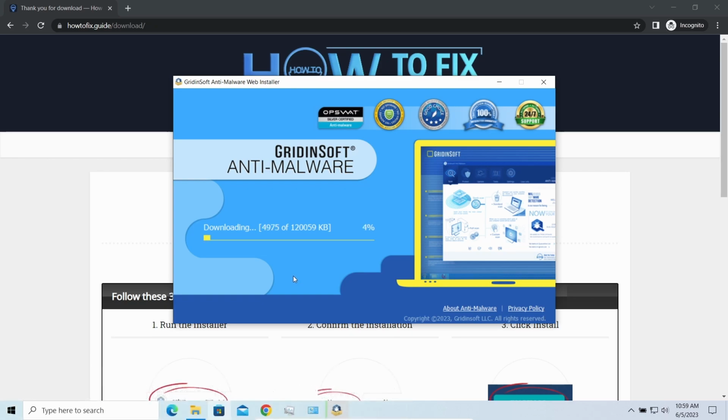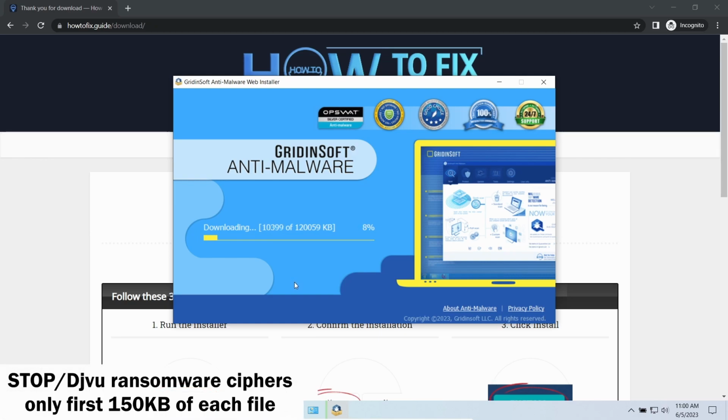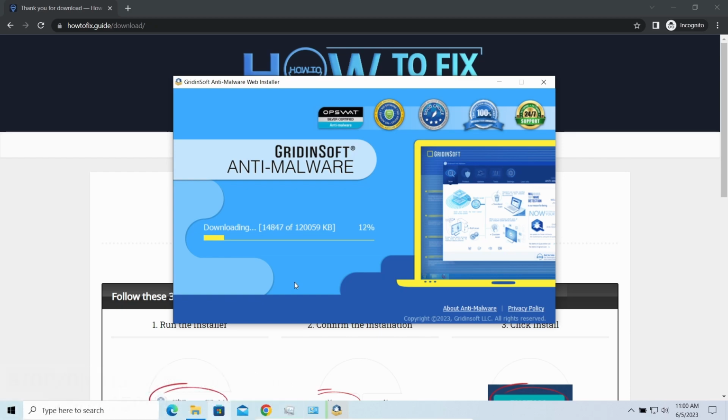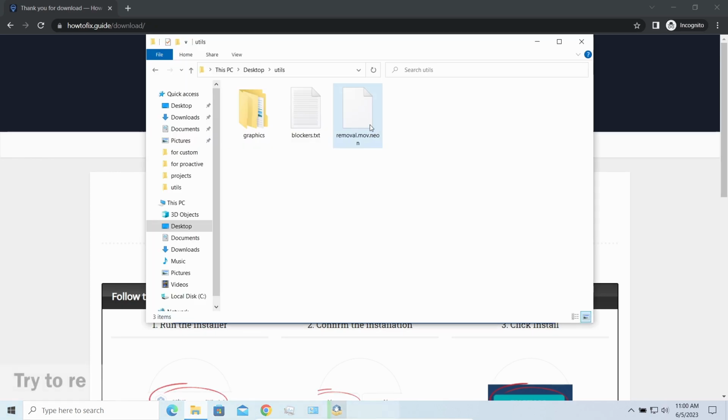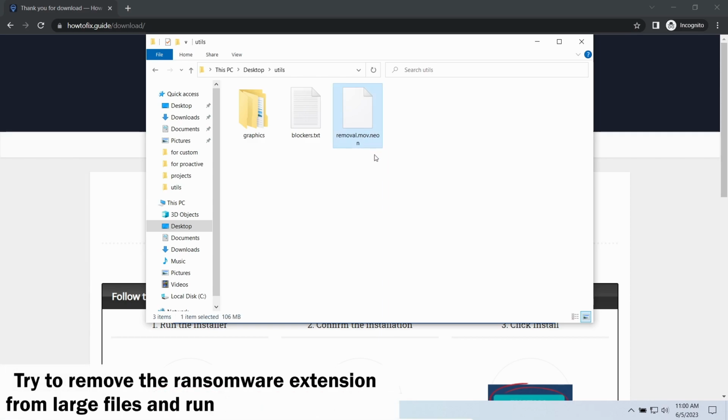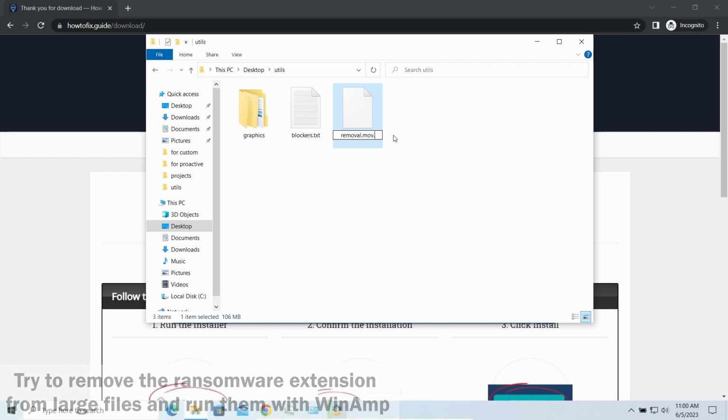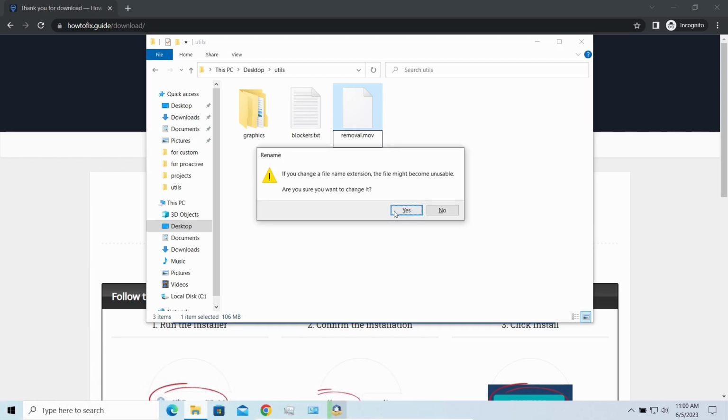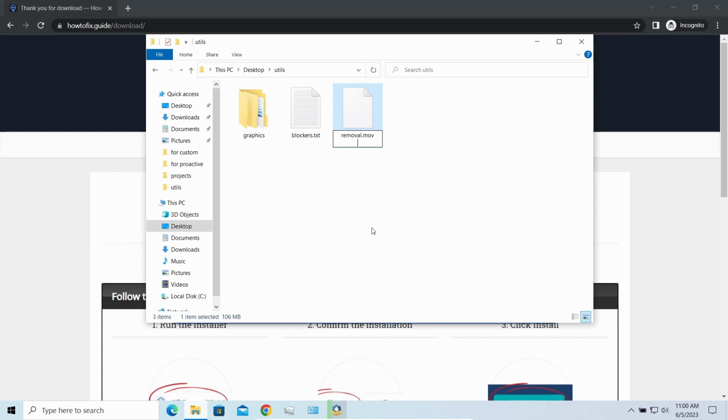And meanwhile, I will tell you a couple of things regarding data recovery. First of all, any Stop ransomware sample ciphers only 150 kilobytes of data at the file's beginning. For documents and photos of typical sizes, it is critical. They are getting entirely encrypted. But for larger things, especially for music files and video, not all is lost. Some pictures and other files that are over several megabytes large can be restored or even accessed without any decryption.